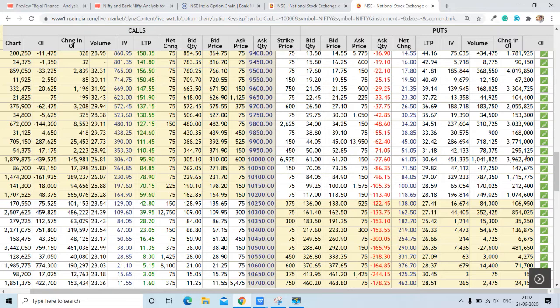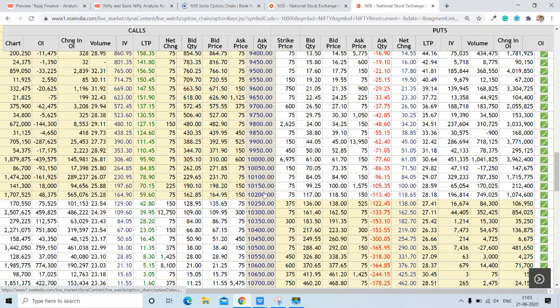And in change in OI, here we can see 10,100, and here at 10,200. These two levels have very good change in OI, so this can be important as well. Now if we talk about the pivot level, then 10,200 can be the pivot level for the Nifty. It has 17 lakh contracts here and 10 lakh contracts here.